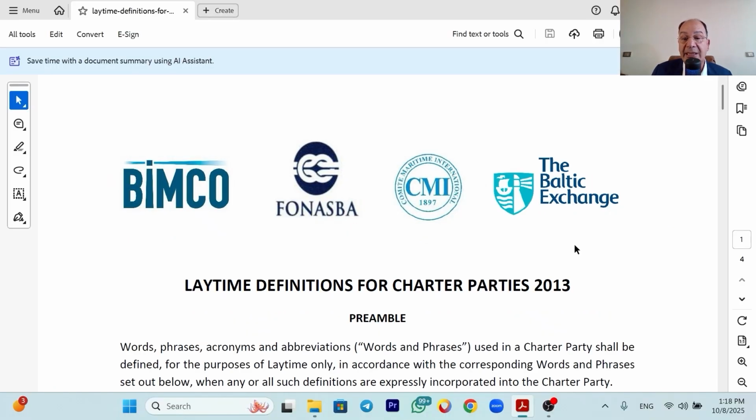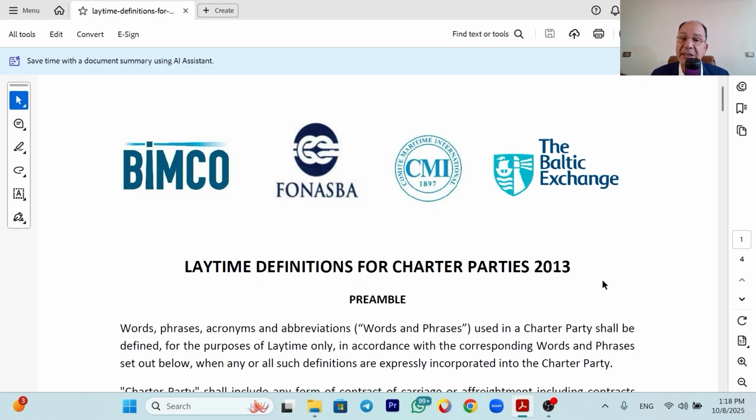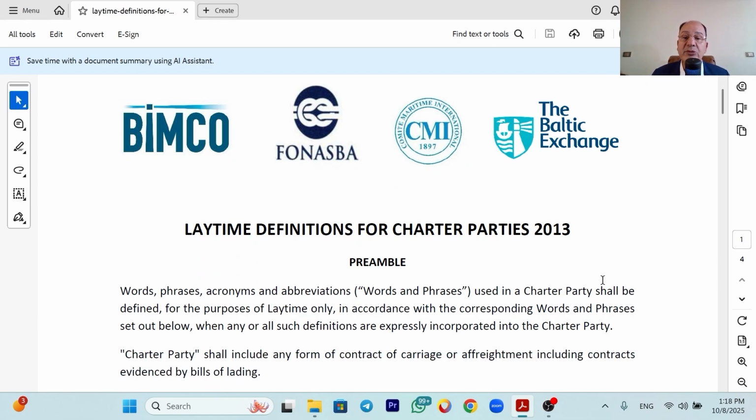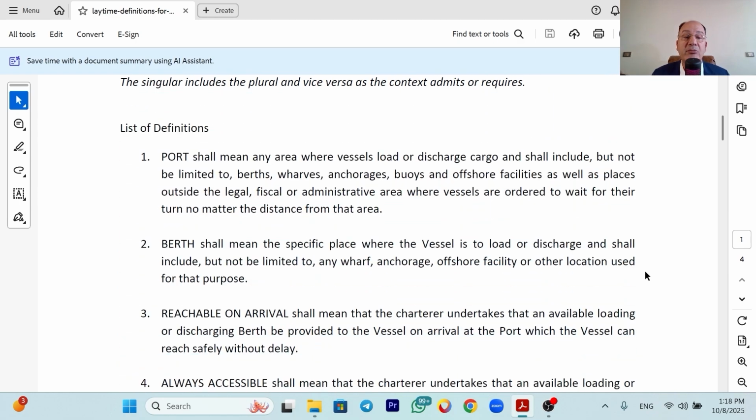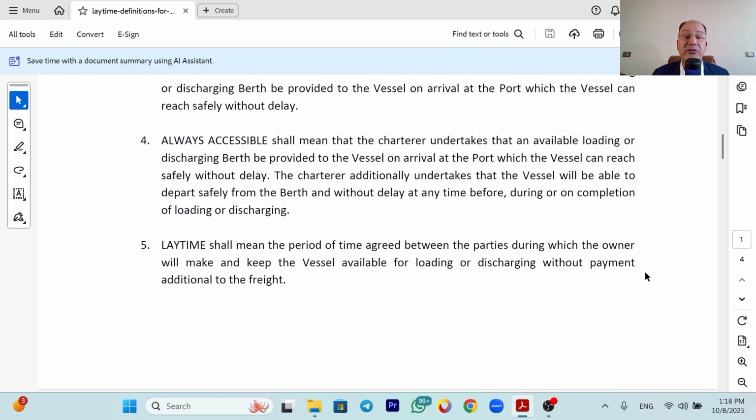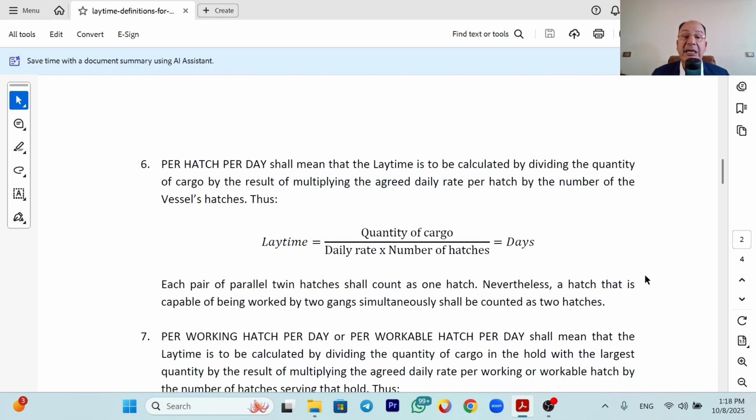Here is how it looks, Laytime Definitions for Charter Parties 2013. If you download it from BIMCO, it's some kind of dictionary for laytime definitions or any terminology related to laytime, so you had better refer to it. It's already incorporated in GenCon 2022, but if you are using another form, please insert this one to avoid any dispute. It's about 4 pages, with all kinds of definitions: port, berth, reachable on arrival, all kinds of terminology related to laytime calculation.